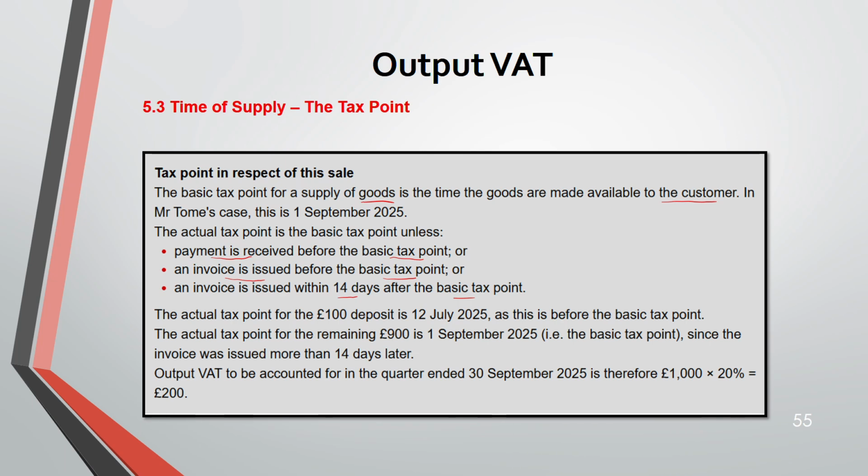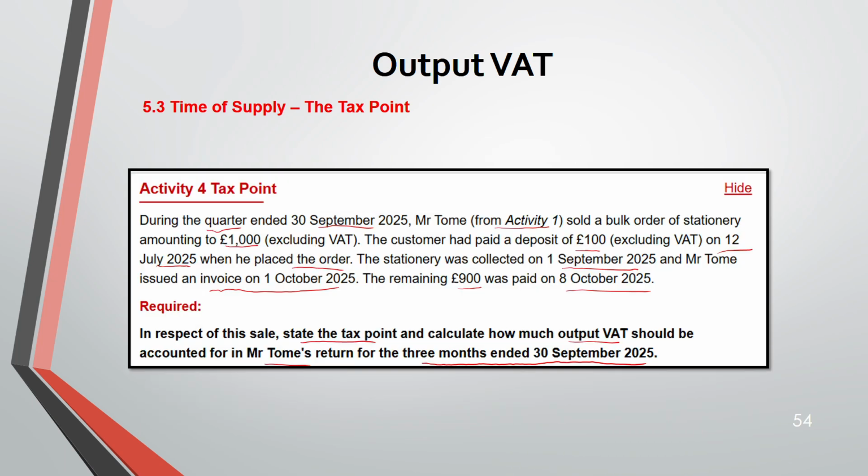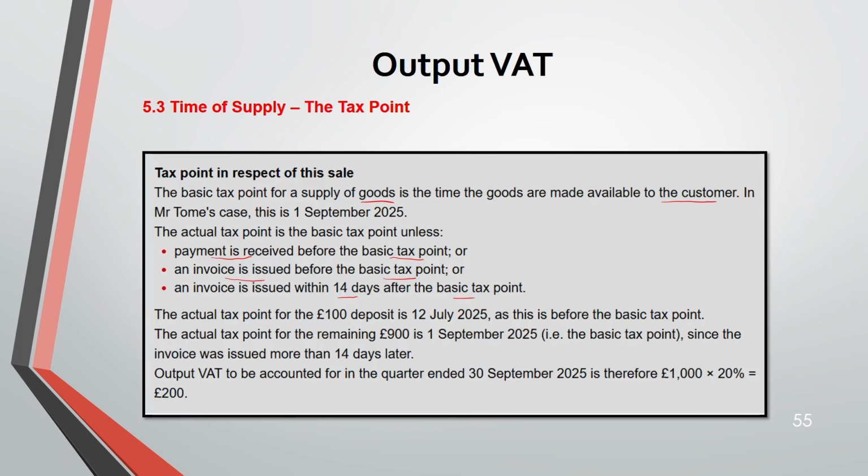So in Tom's case, when was it made available? Stationery was collected on 1st September 2025. He paid the deposit of 100 earlier, but it was collected on 1st September. So 1st September 2025 is the basic tax point.